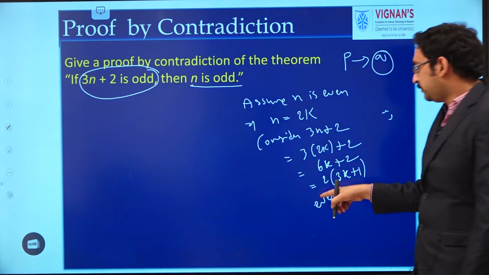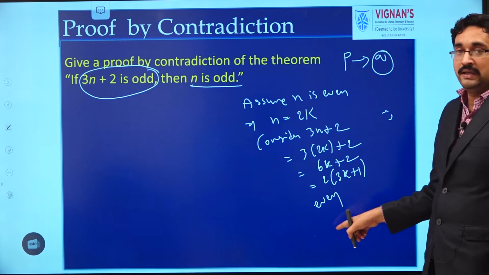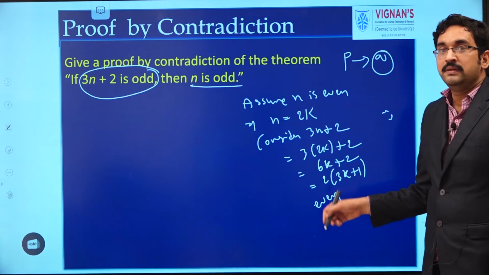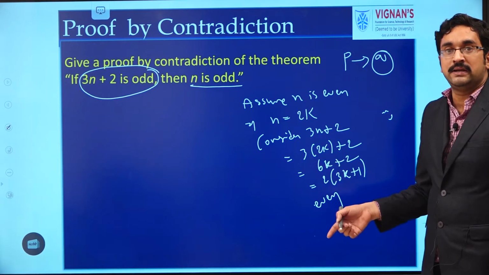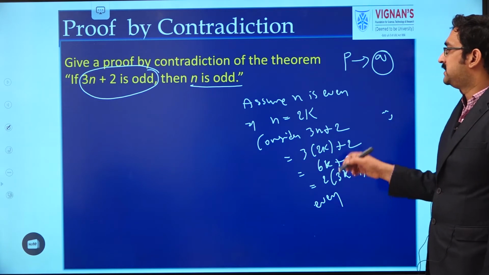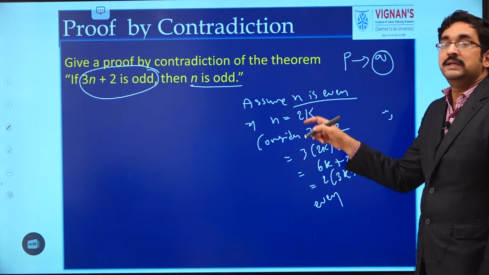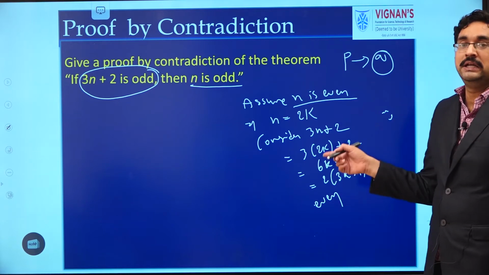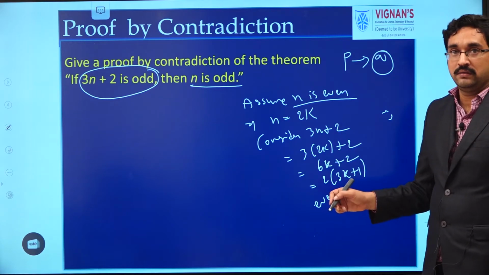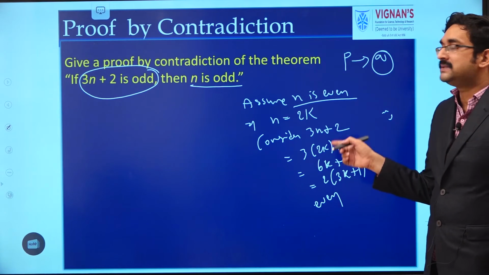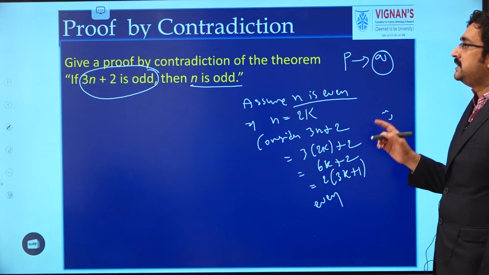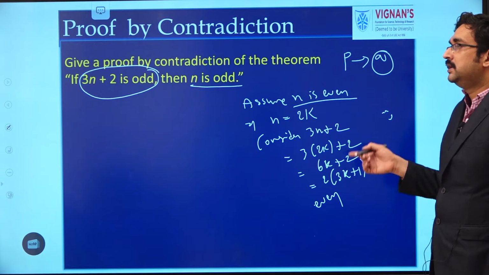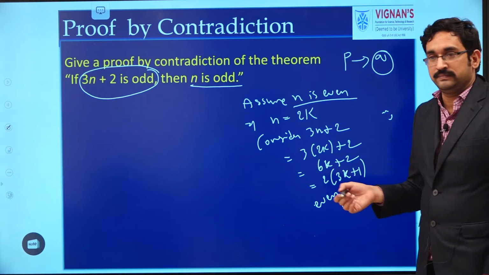So why does this contradiction occur? Because of our assumption that n is even. Hence, we can say that n is not even. That means n is odd. So this is one of the examples for proof by contradiction.